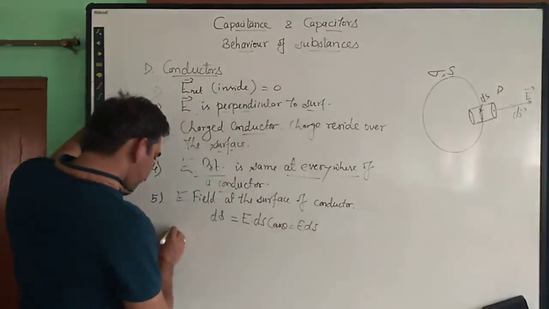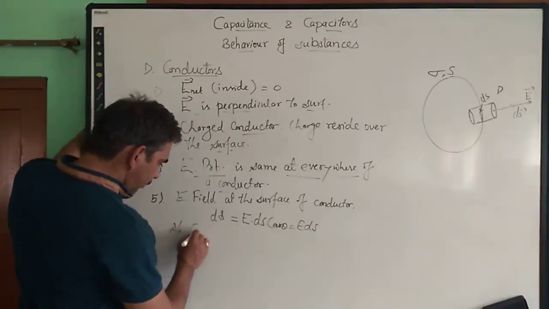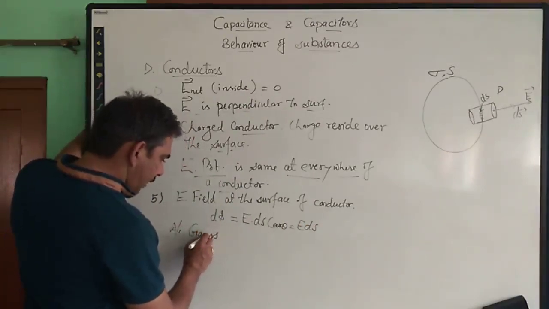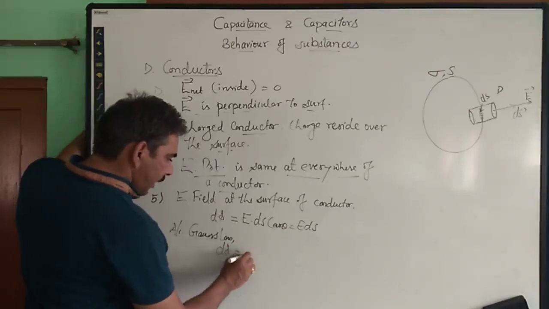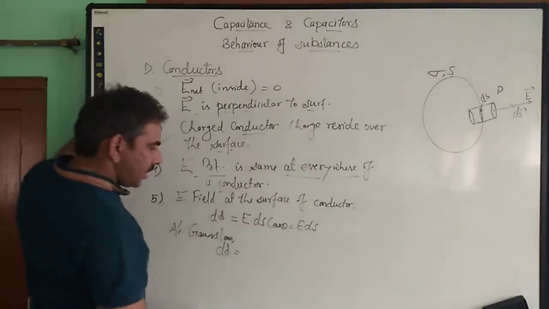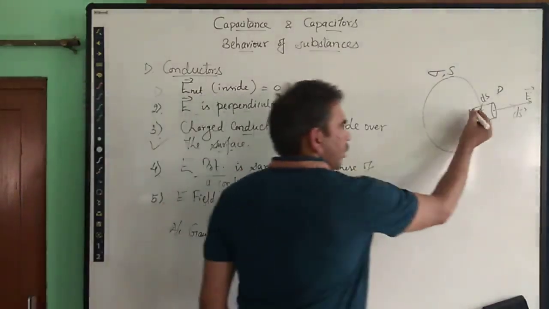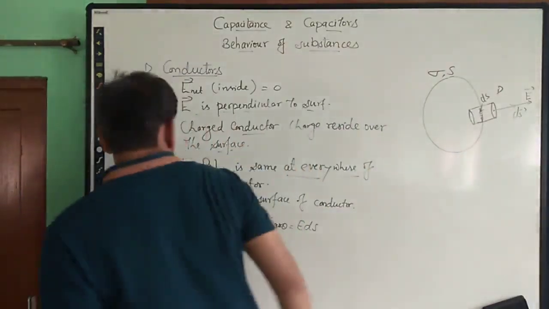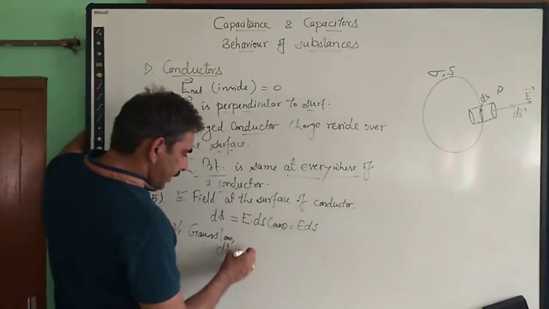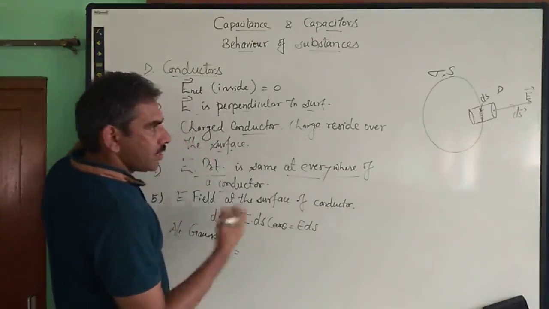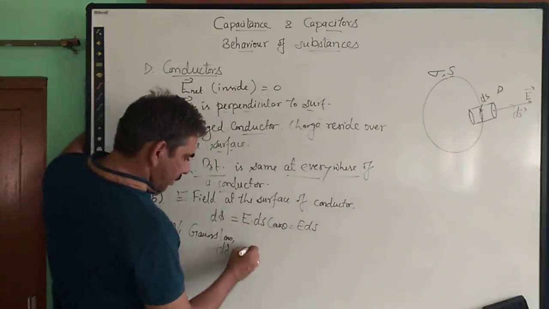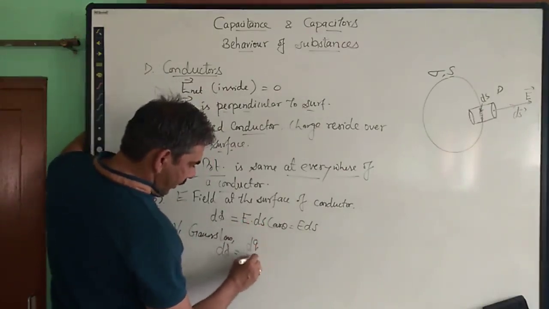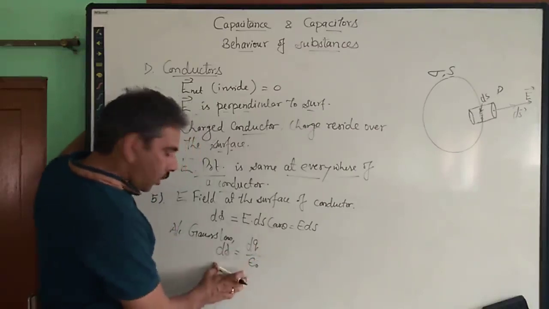And from the Gauss law, we can write the value of the same flux by using the Gauss law. Gauss law says that the flux is given by the charge which is enclosed by the Gaussian surface. So if this is the Gaussian surface which is cylindrical, right, it is enclosing some charge dq, and the surface over which this charge is lying is ds. So it is simply dq upon epsilon naught according to the Gauss law.